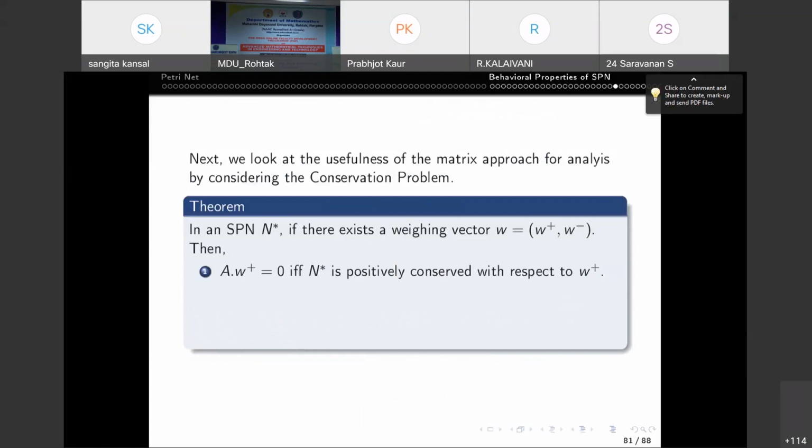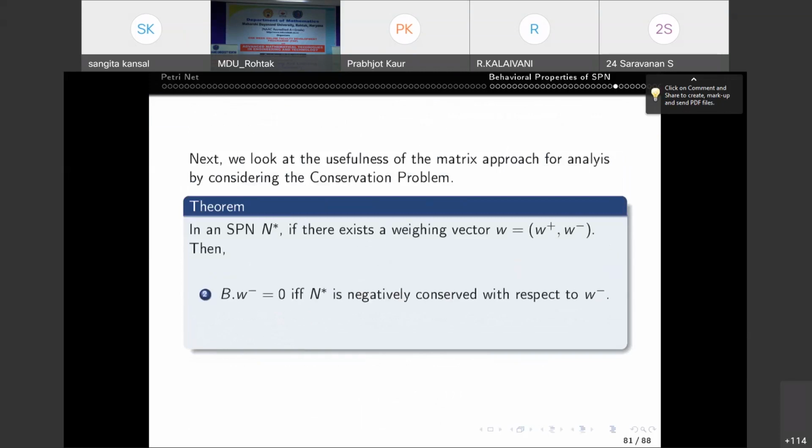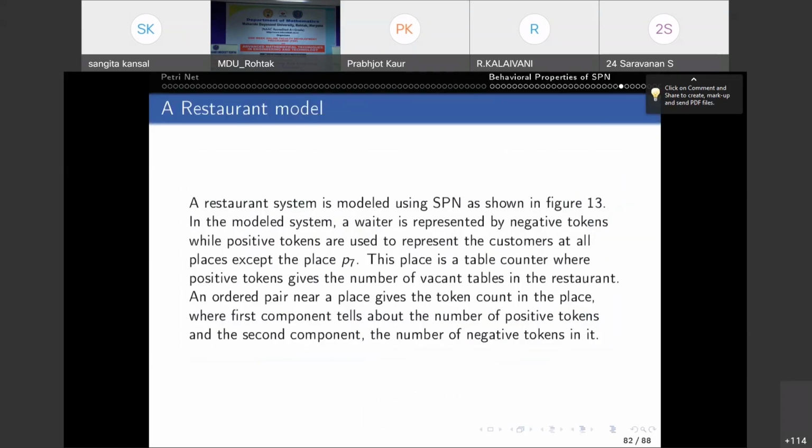These are some theorems. If anybody is interested in the theorems and their proofs, I can provide them.